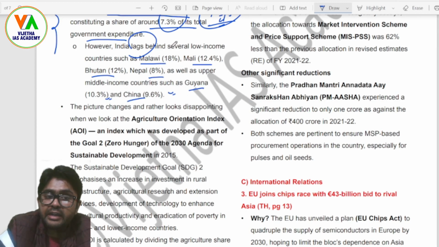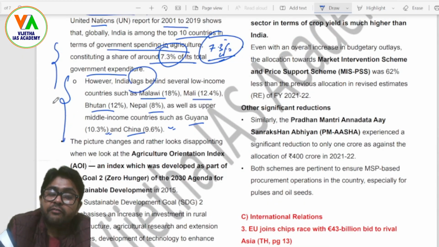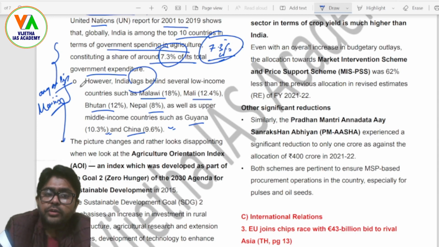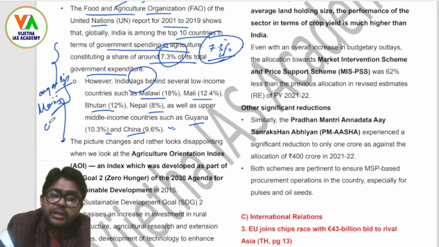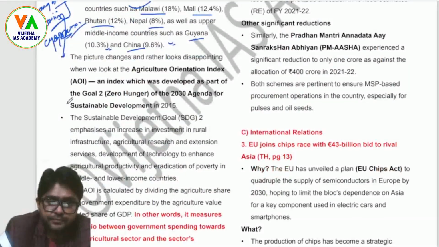So look at the spending within the bracket, how much they are spending. You can quote this while you are framing your arguments in the context related to mains. Do not try to give exact figures, just the approximation will do. And whenever you write or quote such figures, just write approximately, and in the end your purpose is solved, right? Now,